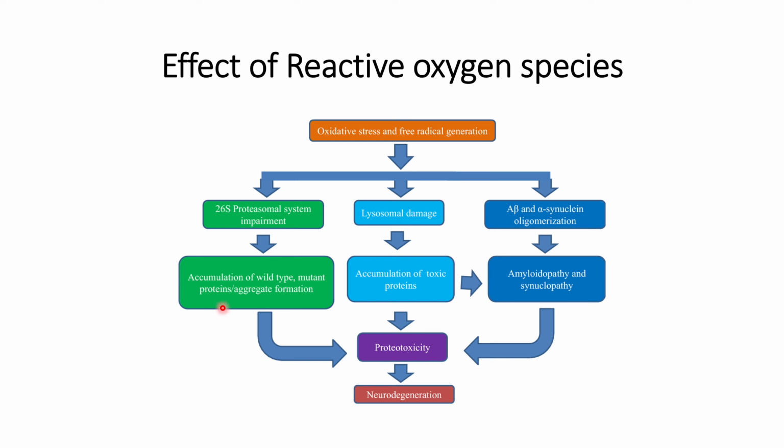This will lead to accumulation of more wild type and mutant proteins, and with the increase in crowding it is difficult for the chaperones to do their function efficiently. That will cause proteotoxicity. This problem, proteotoxicity, arises because of the increasing number of misfolded proteins. This will finally lead to neurodegeneration.